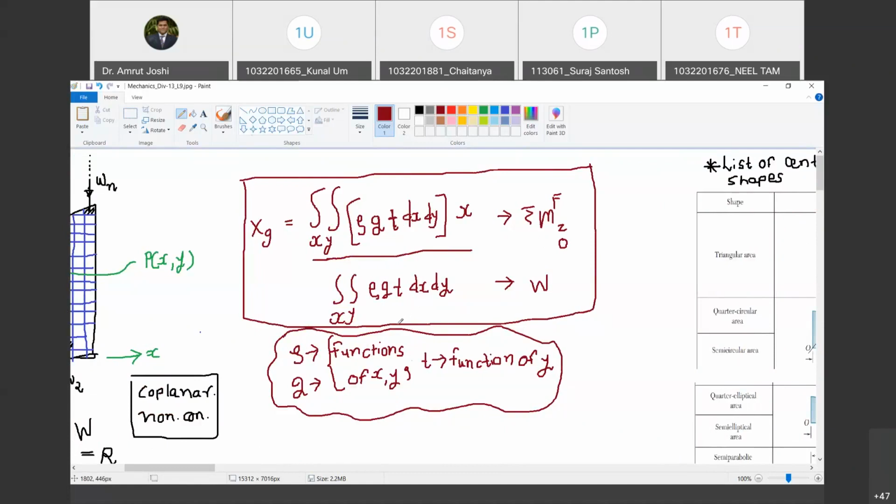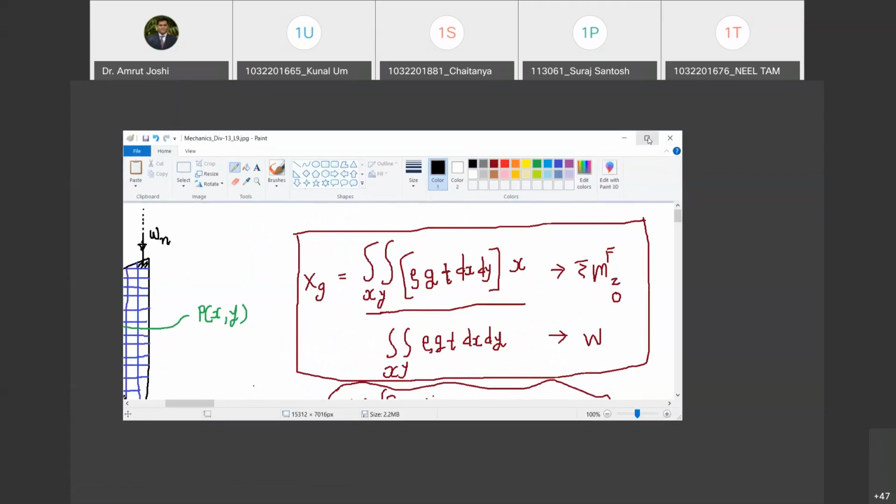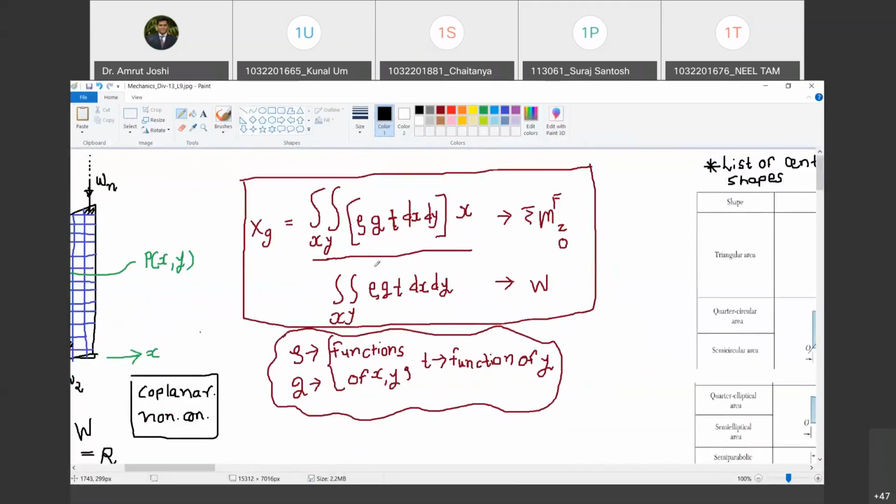Okay, and now we are going to make certain simplifications. Simplification number 1: what if I say the thickness is constant throughout? So if thickness is constant throughout, what is going to happen? This t will come outside the integration. Outside, t will get cancelled. Do you agree with me? Yes.